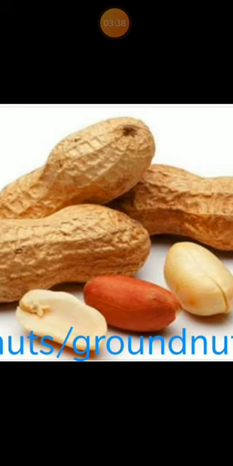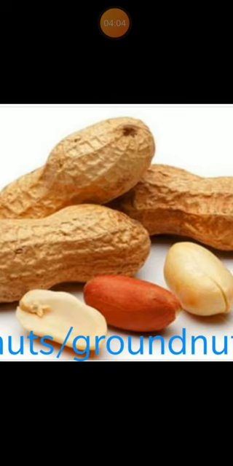When it is with a brown color shell, it is called groundnut, and when you open it and take the nut out, it's called peanuts. These peanuts you can eat. It is good for your health. With these peanuts you can make sweets. You must be eating a sweet called chikki. So chikki bars, all that is made from groundnuts or peanuts.